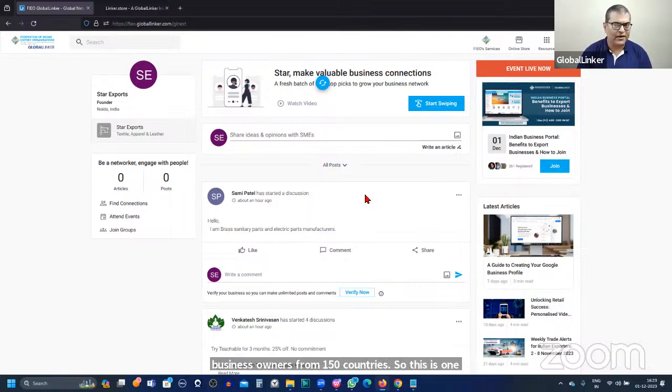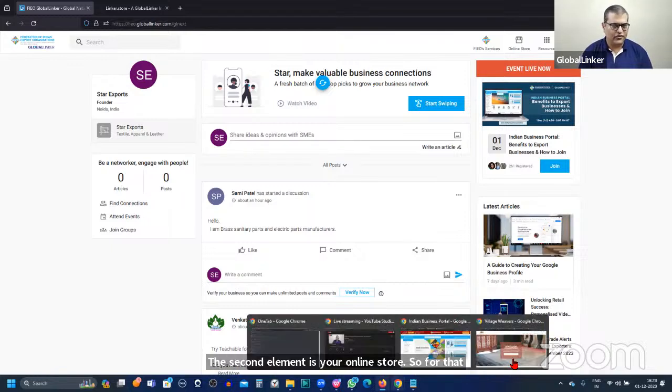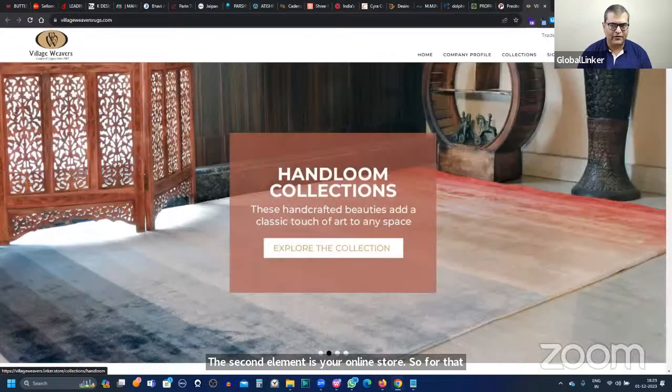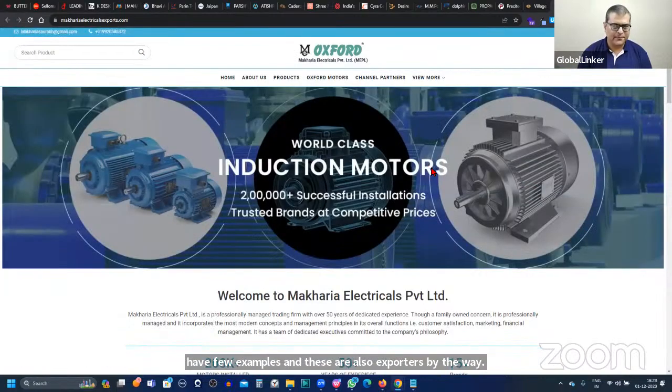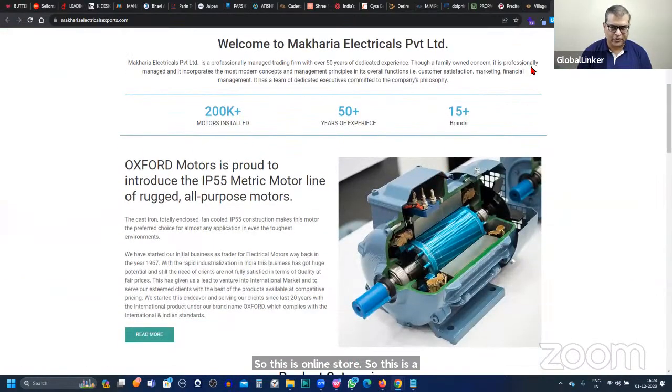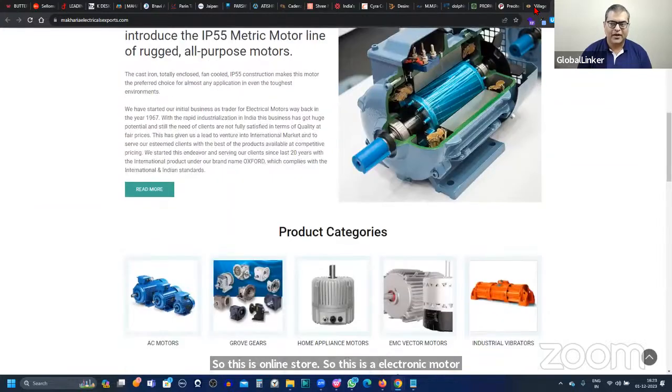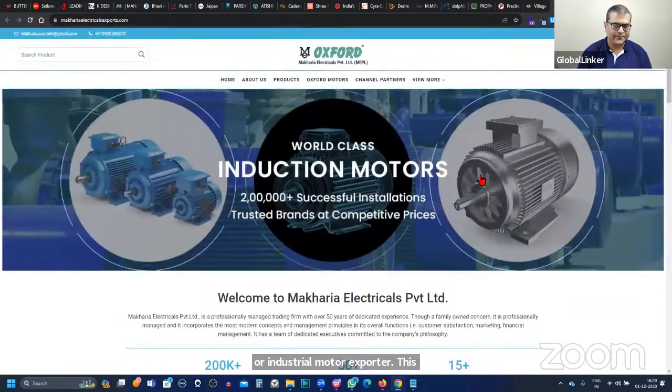The second element is your online store. For that, I'm going to switch my screen. This is where we have a few examples, and these are also exporters, by the way. So this is an online store. This is an electronic motor or industrial motor exporter. This is a carpet manufacturer from Mirzapur.